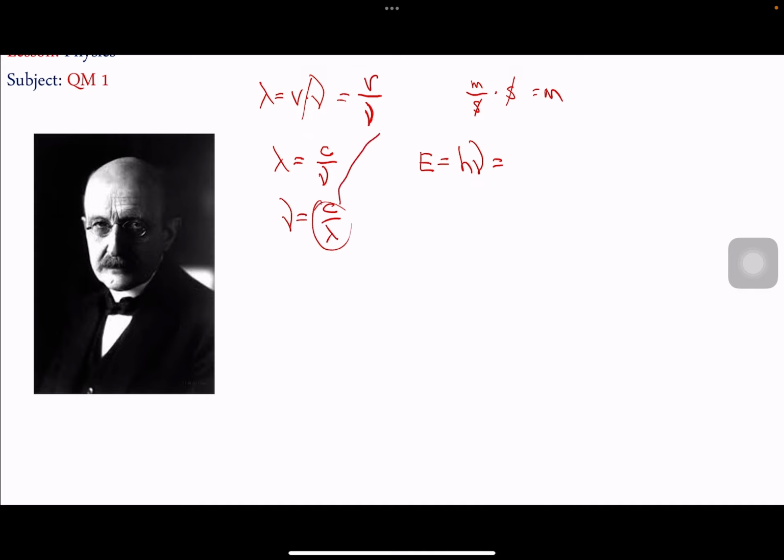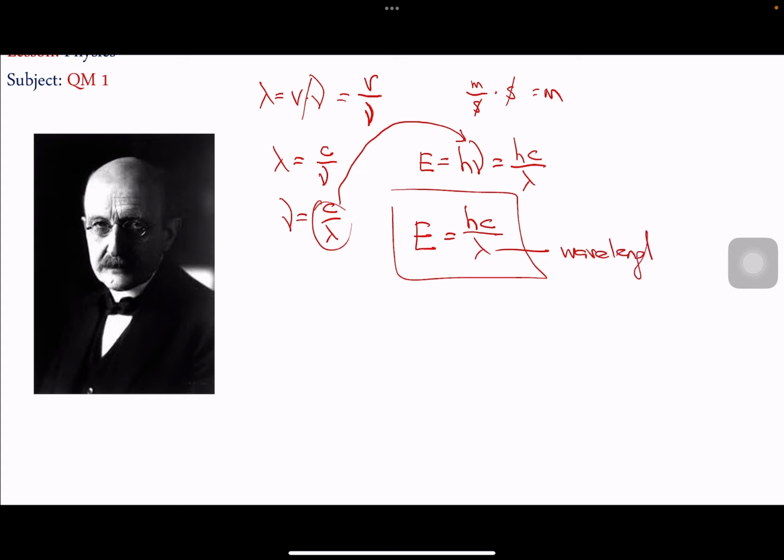If I plug it in, I will have the new formula h times c over lambda. So another equation for the quantum is hc over lambda, where lambda is known as the wavelength, and c is the speed of light, that equals 3 times 10 to the power 8 meters per second.